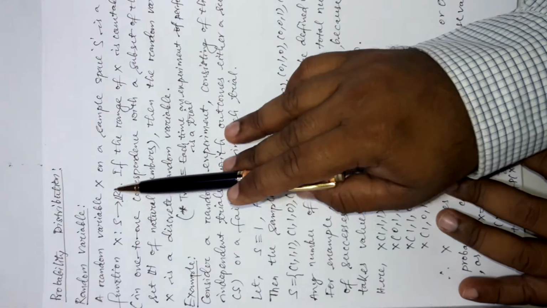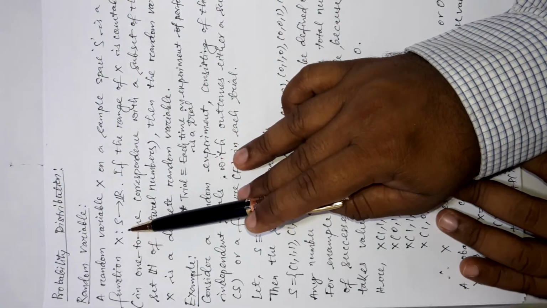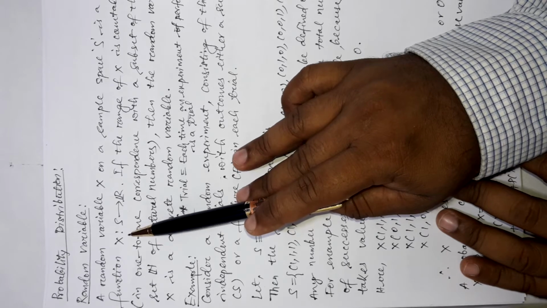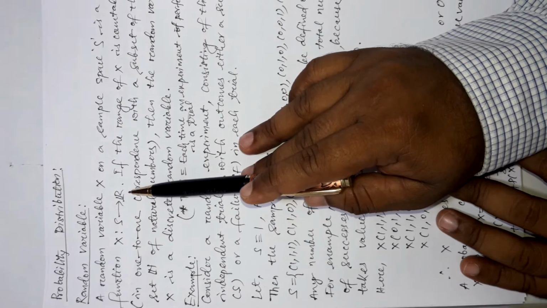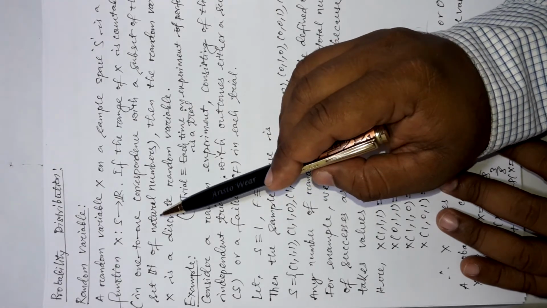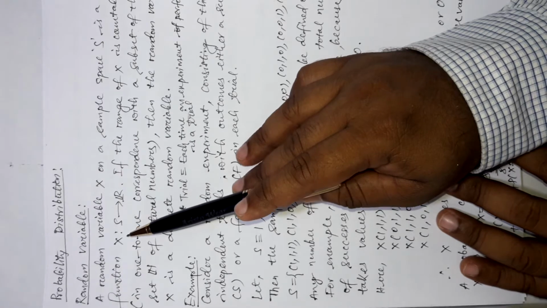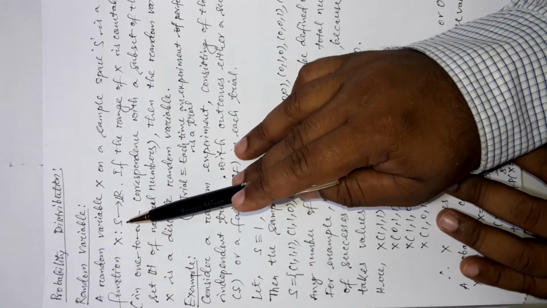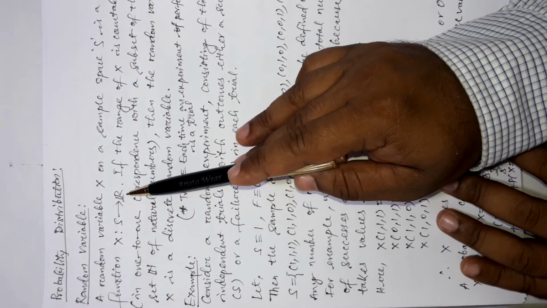That means, although the random variable X is a function from the sample space S to the real number set R, here we are going to discuss only that part of the random variable which relates the sample space S to a subset of natural numbers.